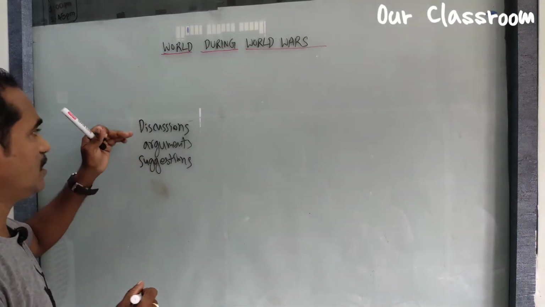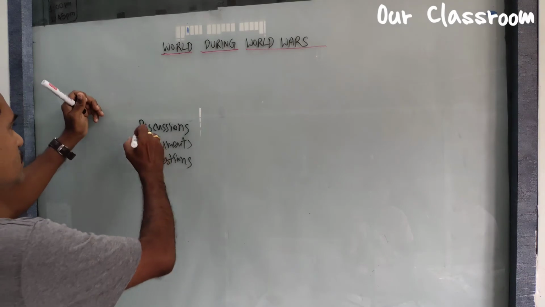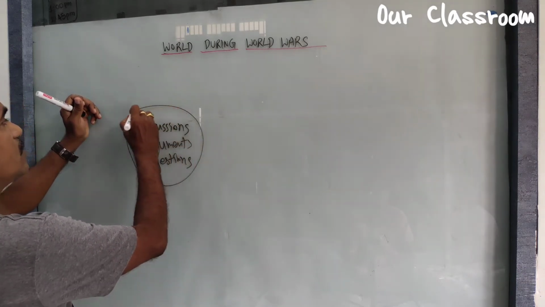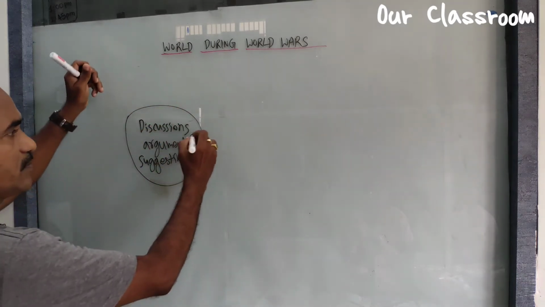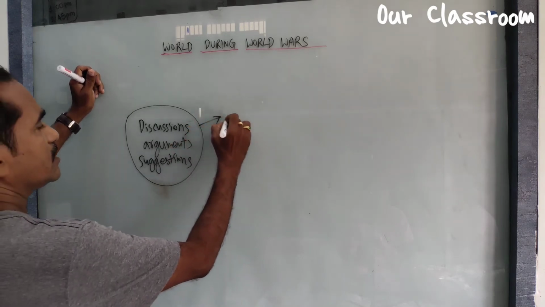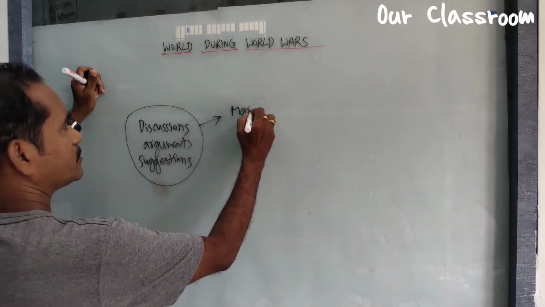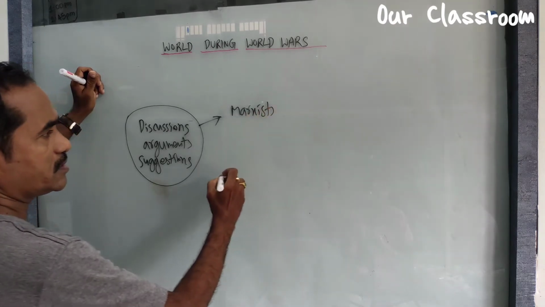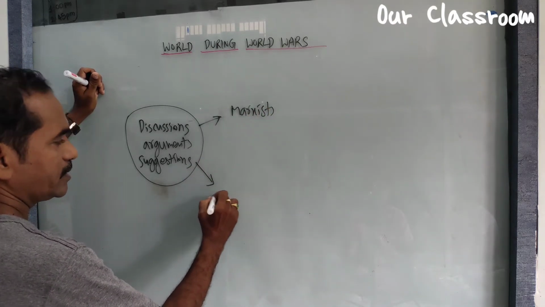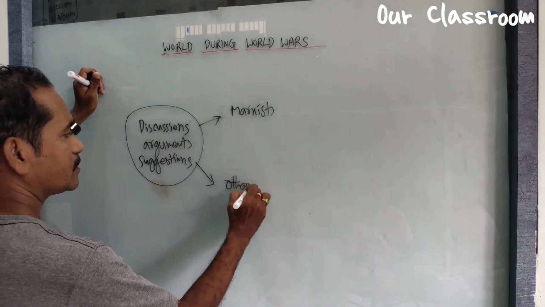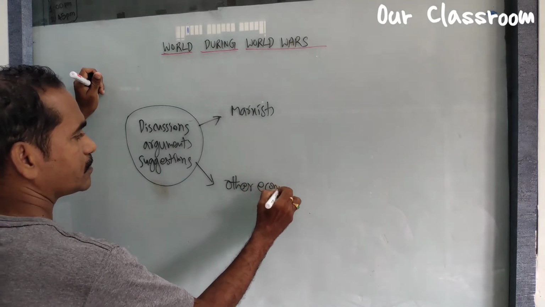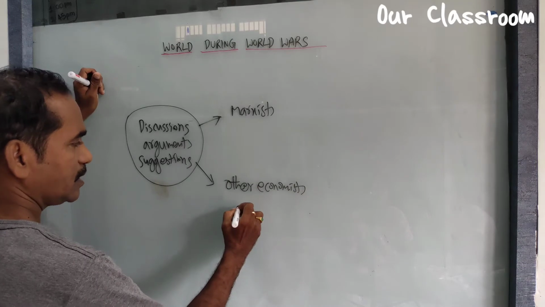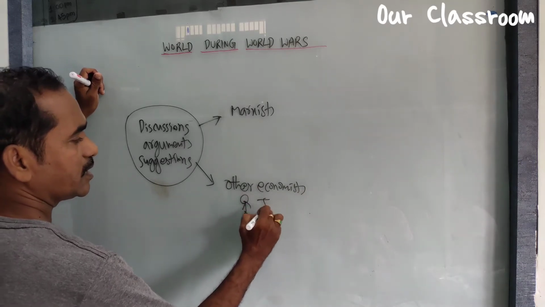So discussions, arguments, and suggestions were made to overcome the Great Depression. The Marxists and other economists like J.M. Keynes.